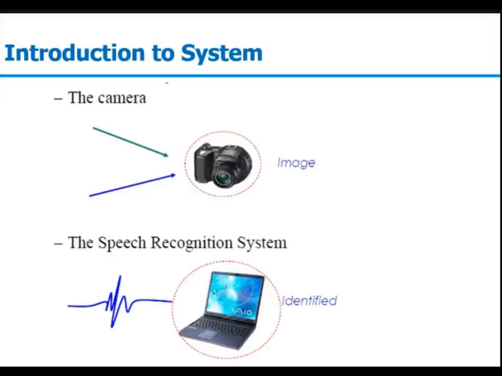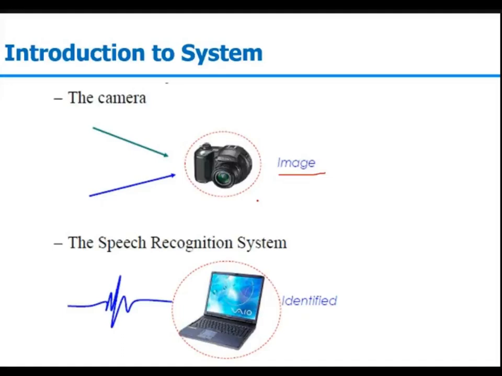For example, if I am talking about the camera, the camera is a system which is providing us an image depending on the input rays. These rays are considered as signals, and the camera is termed to be a system for us.